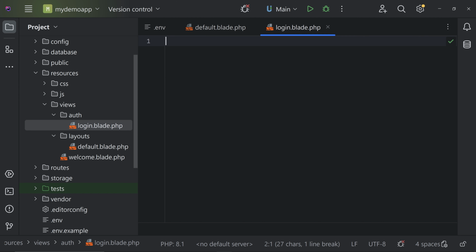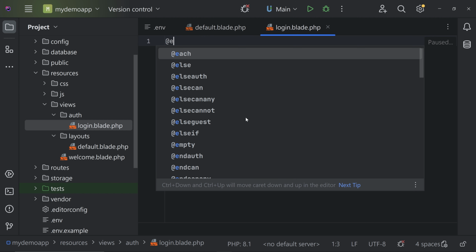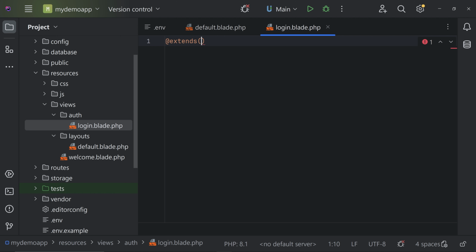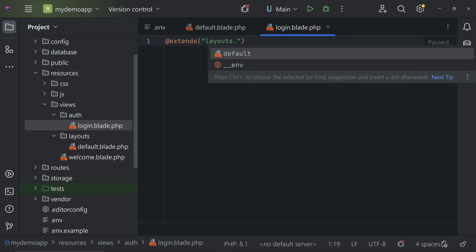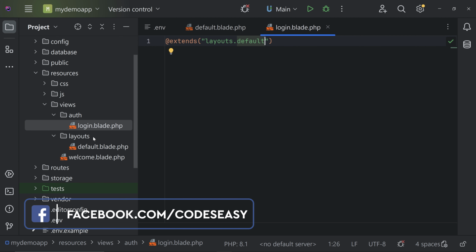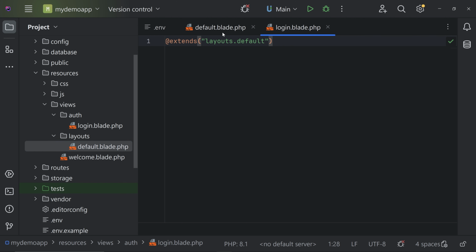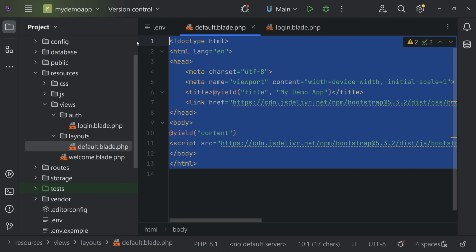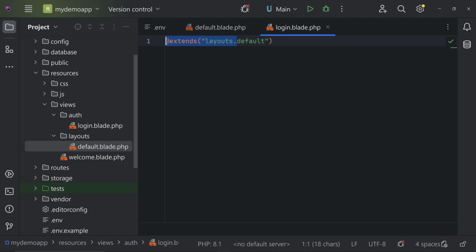Okay, so here we are going to extend the default.blade.php. So for that, you can type @extends, and then inside this, we can call the layouts, give a dot, and then the file name. Okay, so hope you understand. Layouts is the folder name and default is the file name. Okay, so hope you understand that. Now we'll be having everything that is inside here added to this page also.